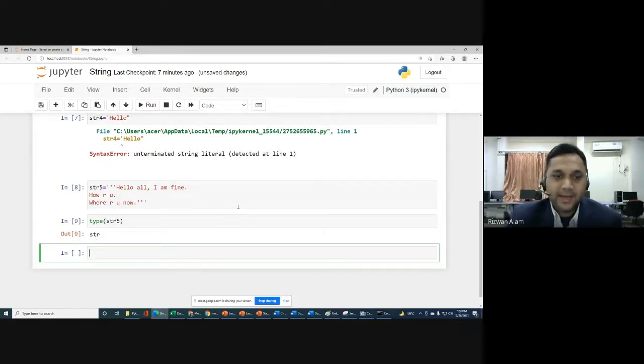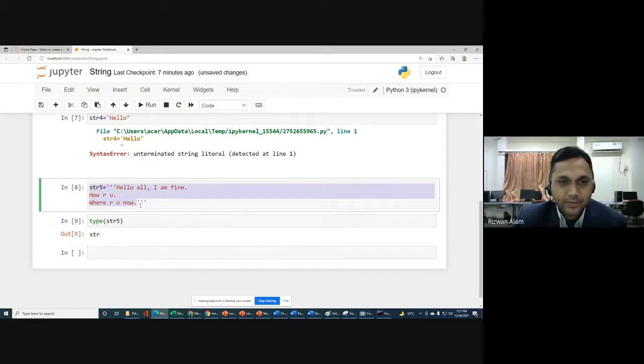If you have a string that contains multiple lines, and you want to store a multiple line string, then you should use triple quotes. If you try to do this with double quotes or single quotes, then you will get an error. So let me check that.